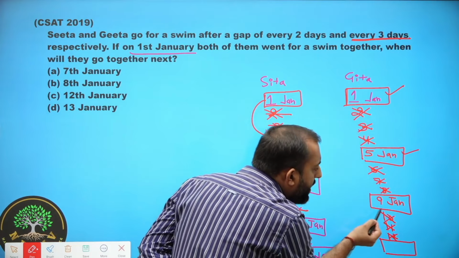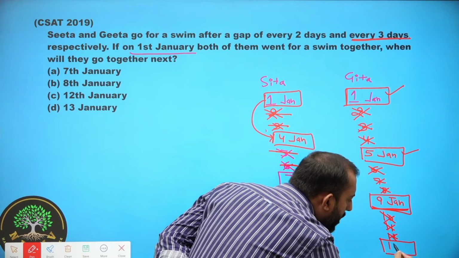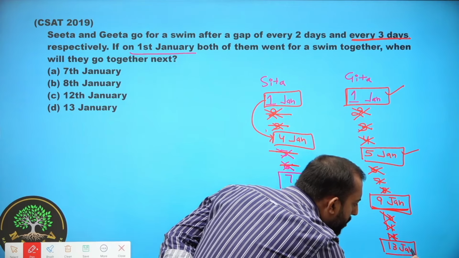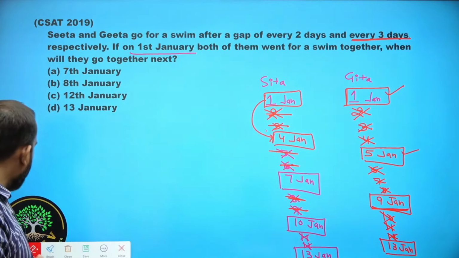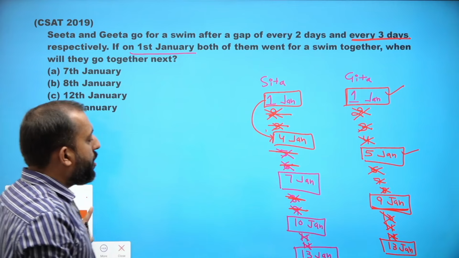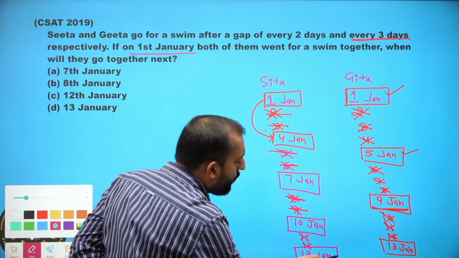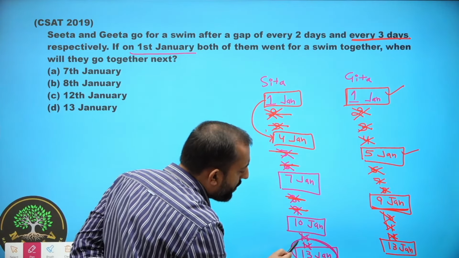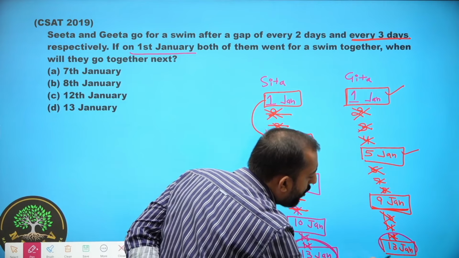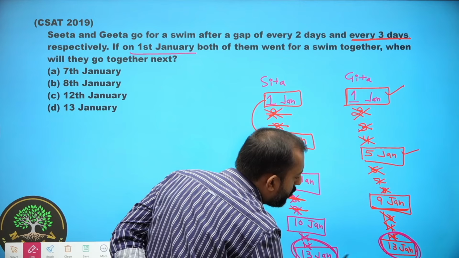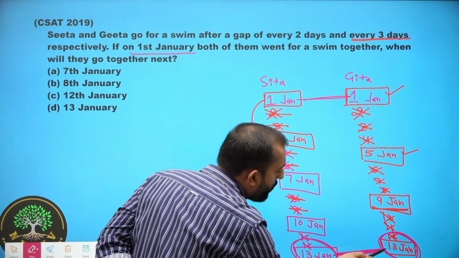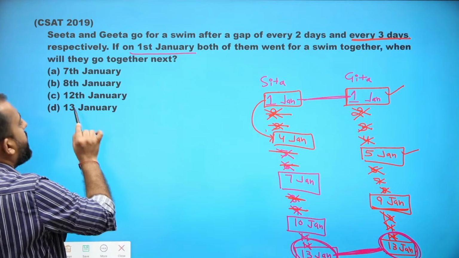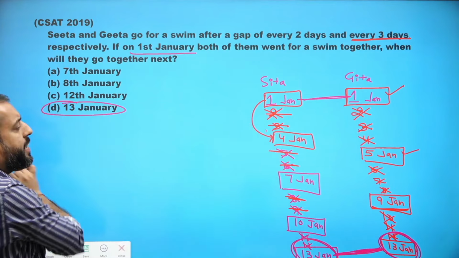So after 9th January, Geeta will go for a swim on 13th of January. So in this way, you can find out both of them will go for swimming on 13th of January together. So after the first, they will go together for a swim on 13th of January. That is why option D is the right choice.